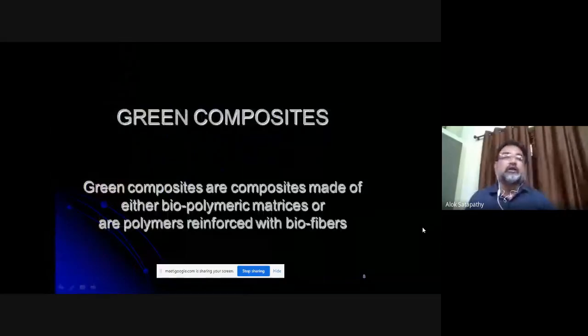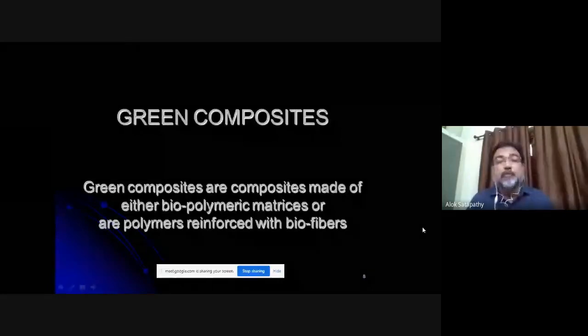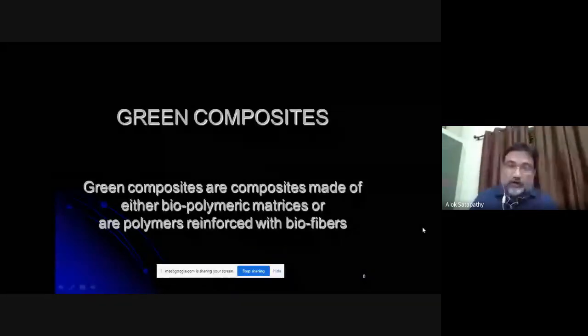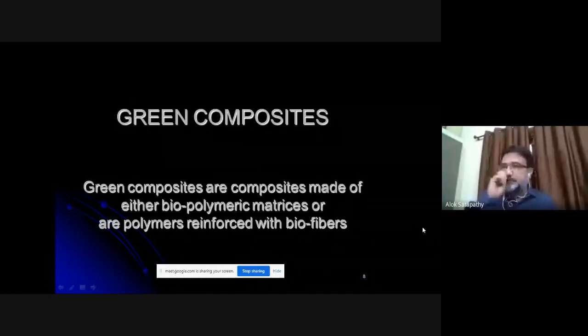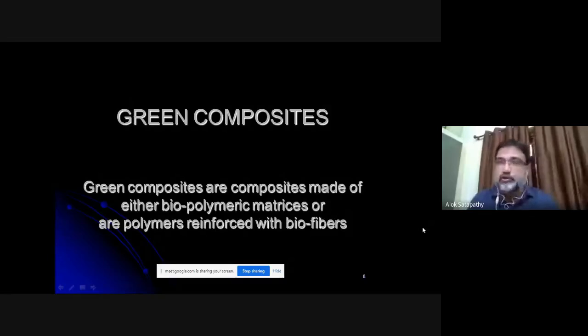Coming to the topic of today's discussion, it is green composites. Actually, green composites are the next generation of sustainable composite materials. Research on green composites is picking up nowadays because they combine natural fibers with natural resins. So in a green composite, either the fiber will be from a natural resource, or the matrix or the polymer will be from the natural.